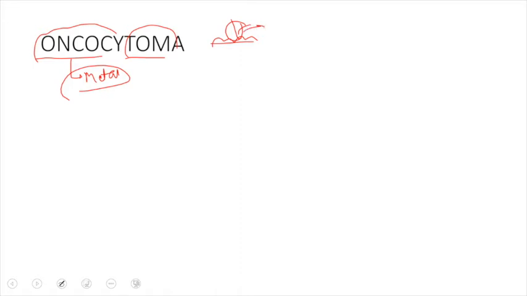This will result in formation of new cells which are different from the original cells, and this condition is known as metaplasia. So similarly, whenever the kidney is itself strained in case of severe stress, there is formation of metaplastic changes,